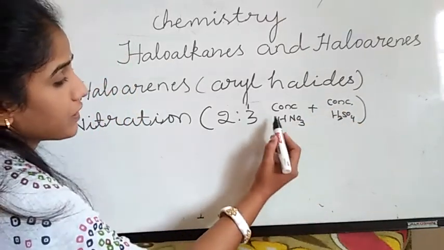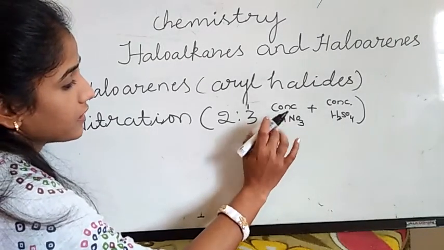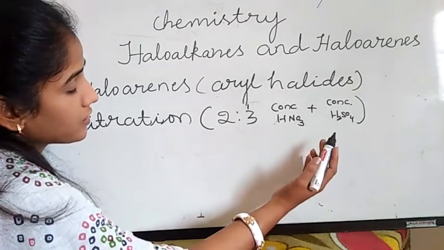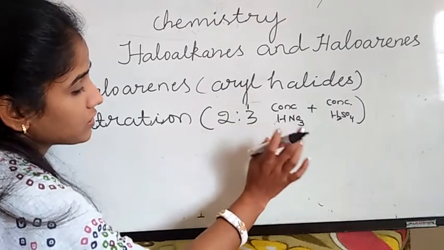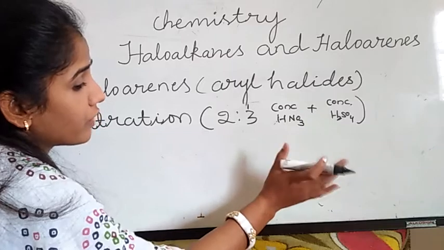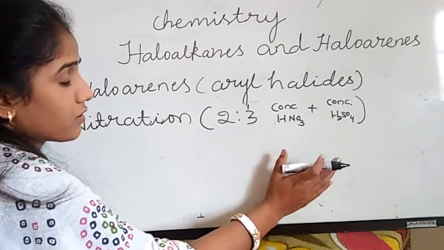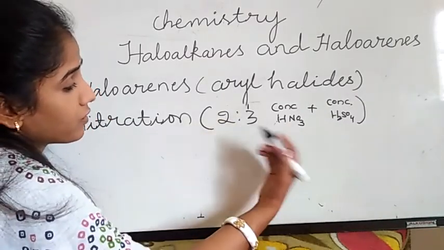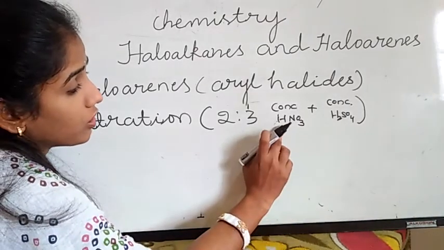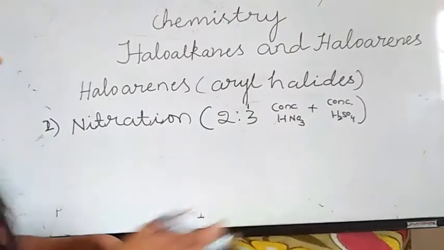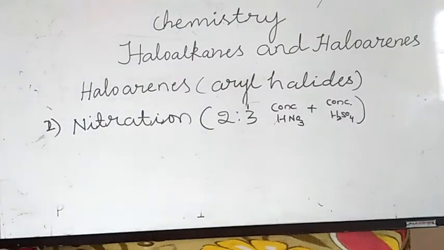So HNO3 is nitric acid and concentrated sulfuric acid in 2:3. If you take 2 ml, you have to take 3 ml of concentrated H2SO4. This is the ratio of the nitrating mixture. If they ask, you should write that the ratio of nitrating mixture is 2:3. The nitrating mixture is concentrated nitric acid and concentrated sulfuric acid. This is about nitration.